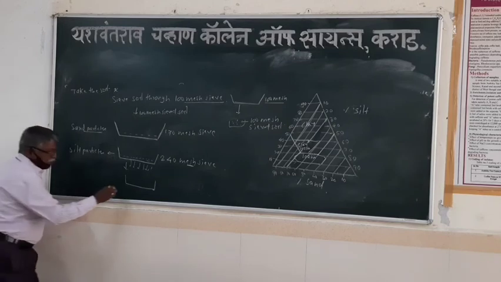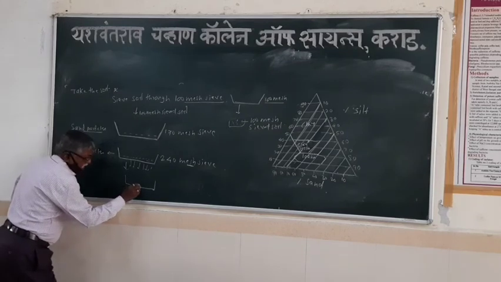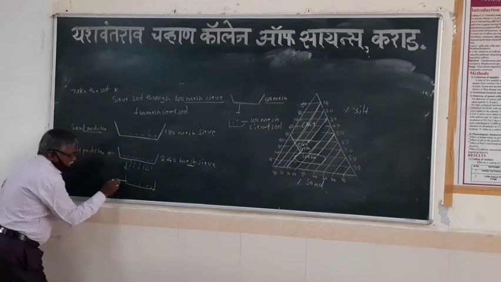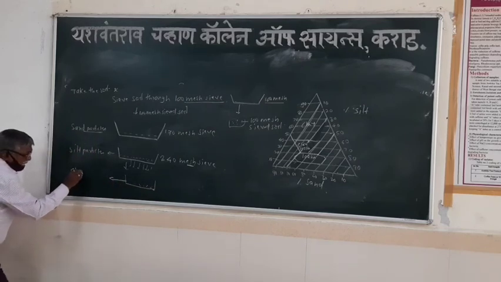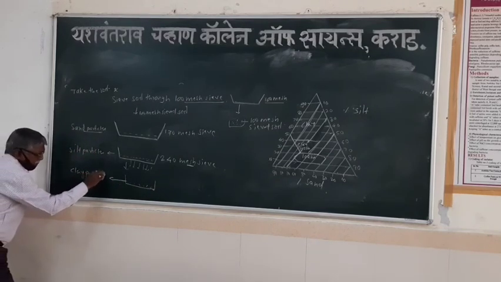These are very small particles, and this soil is the clay particle.